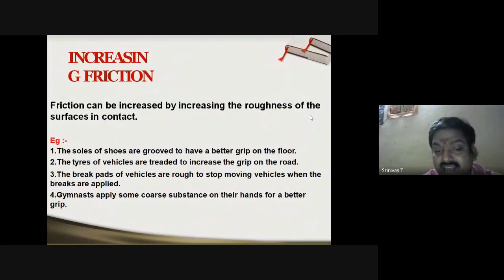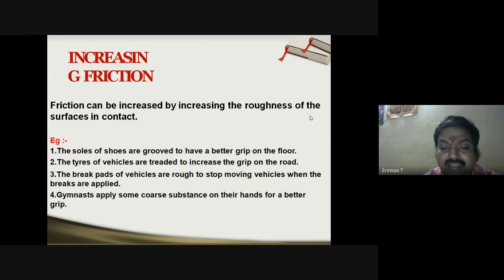Similarly, the tires of vehicles are also treaded. Some are grooved and some are treaded to increase the grip on the road. Otherwise, they slip, which results in accidents. The brake pads of vehicles are rough to stop moving vehicles when the brakes are applied. It is very important, because if they are slippery, it is very dangerous. This is a very important thing we have to highlight here.